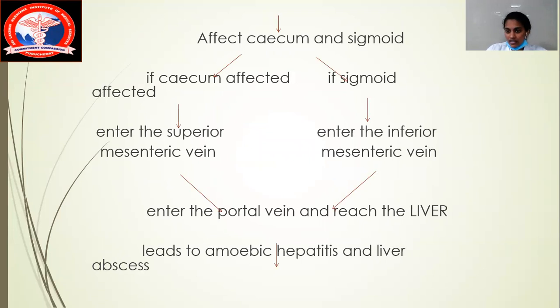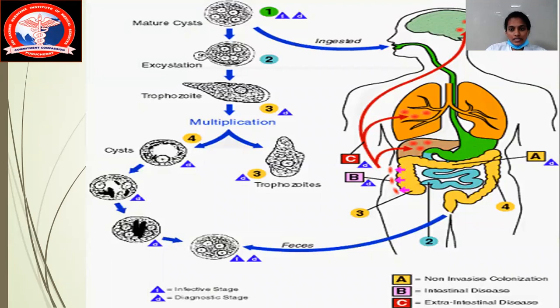Okay, so now we can see the cecum is affected, the sigmoid is affected. So we'll think about the cecum. The cecum is mainly affected, and it mainly enters with the superior mesenteric vein and portal vein. The sigmoid is also affected with the help of the inferior mesenteric vein. Therefore, these both together enter into the portal vein and therefore they reach the liver. I have already told you the portal vein has a direct connection to the right branch of the liver. And also we know that the largest area is the right lobe of the liver, which is getting affected most commonly. And therefore, now the patient develops amoebic hepatitis and therefore there is a formation of an amoebic liver abscess. So now we can see the diagram, right? I think you all can see it. There is a matured cyst. See, you can see a matured cyst and it has got into the body.